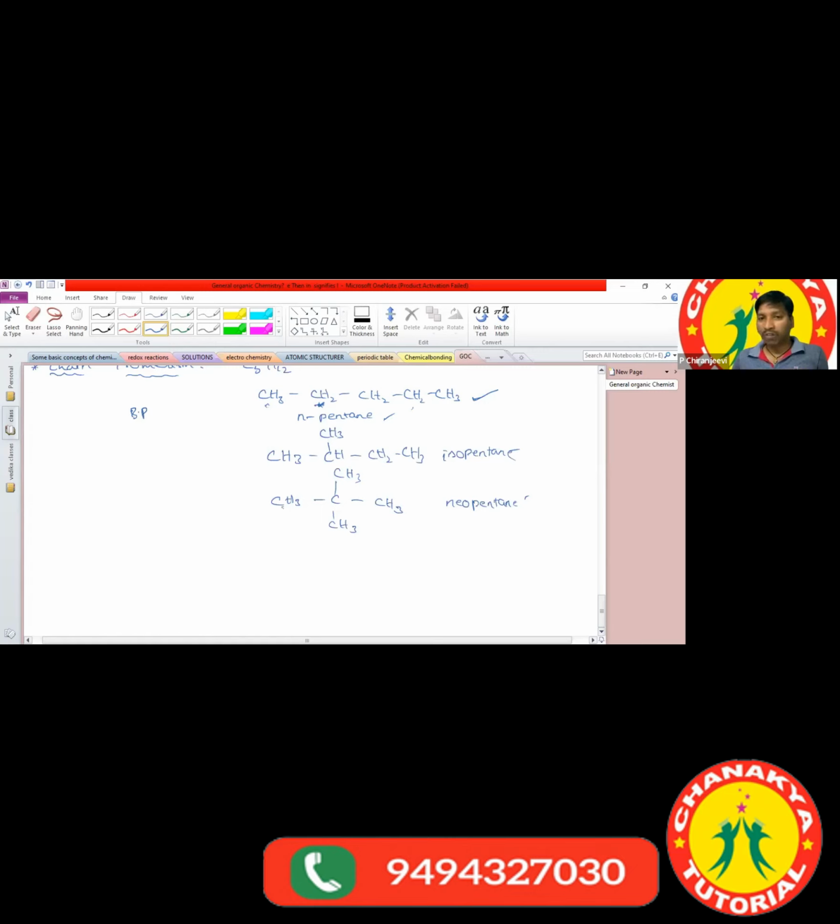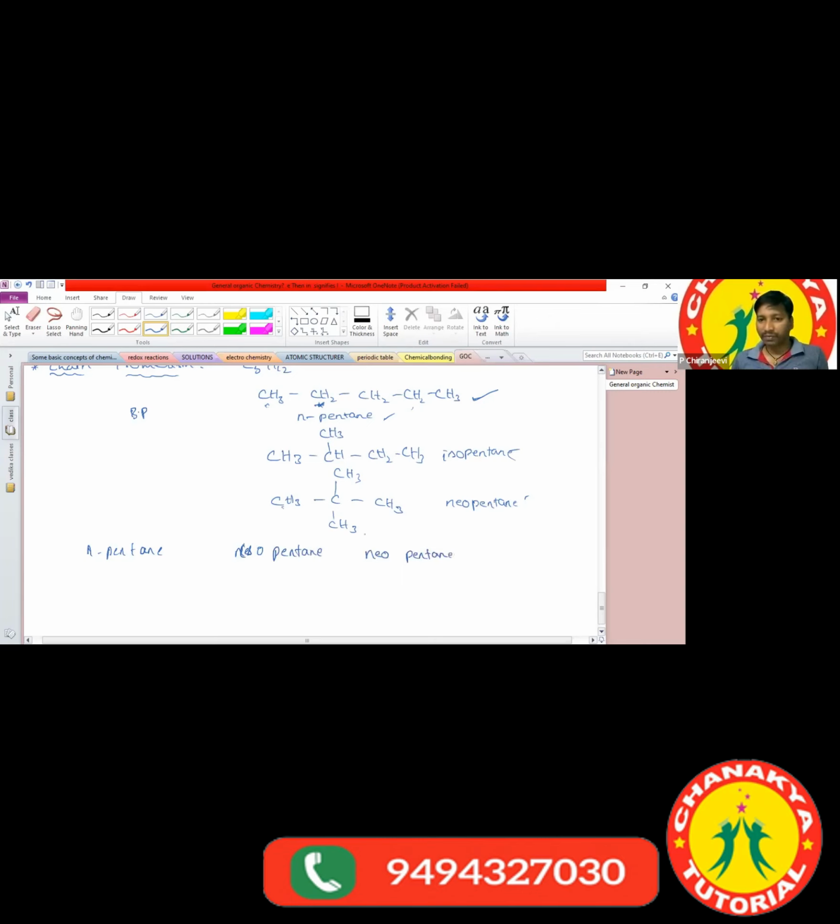So among n-pentane, isopentane, and neopentane, which one has the greatest boiling point?